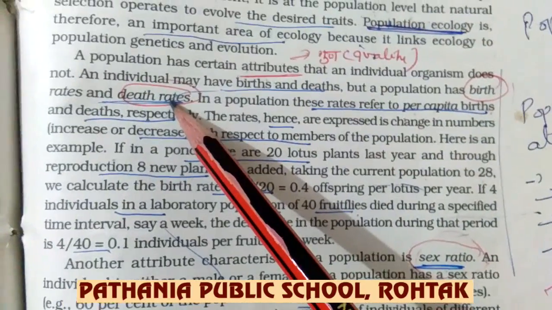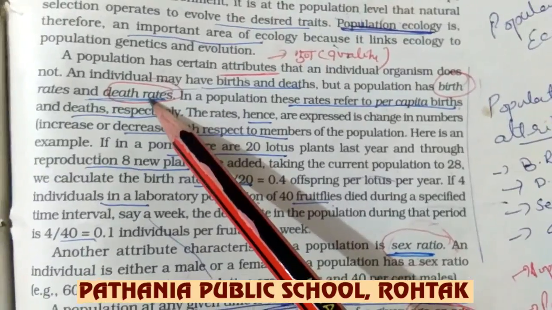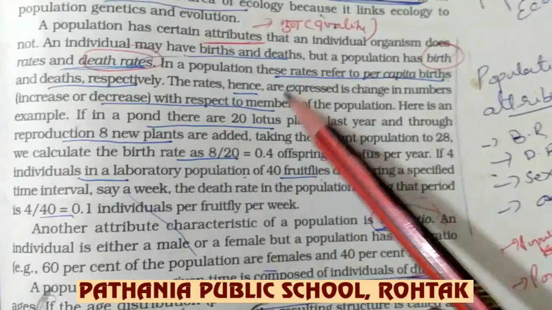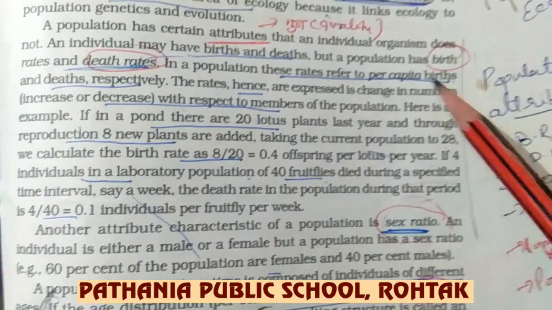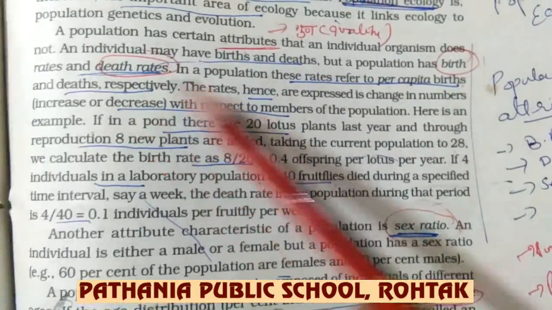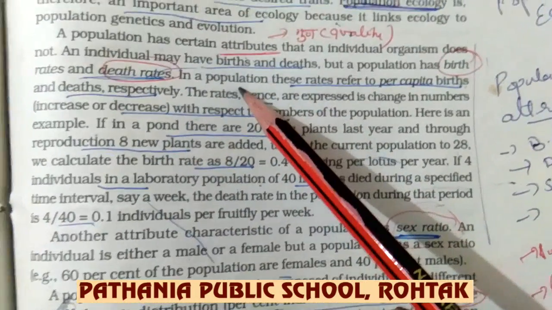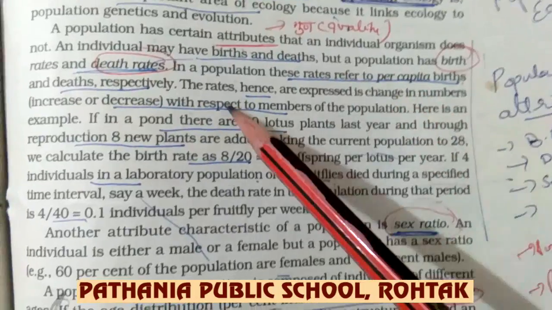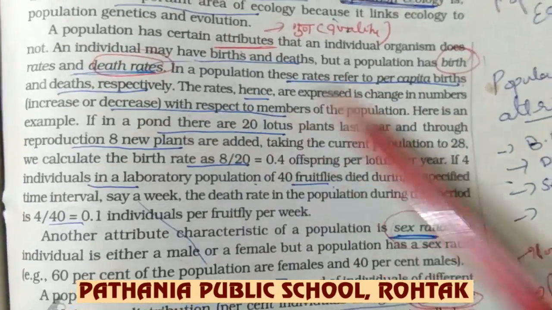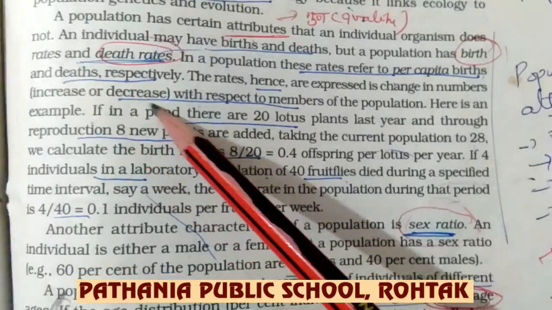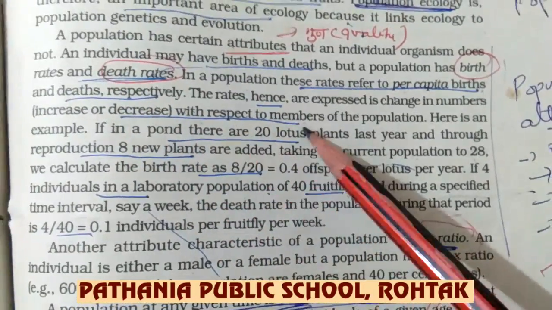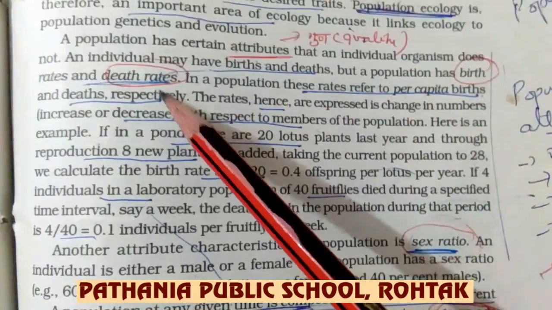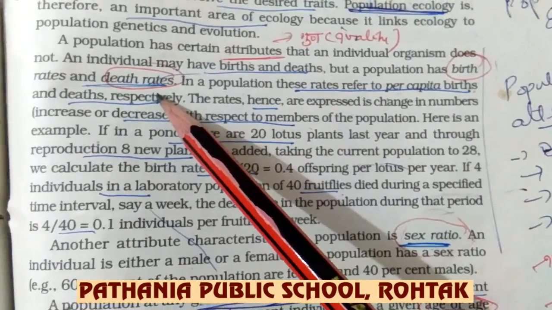First of all, we take birth rate and death rate. Birth rate and death rate is the per capita birth or death of the population. That means the increase or decrease in number with respect to the members of the population is called birth rate or death rate.